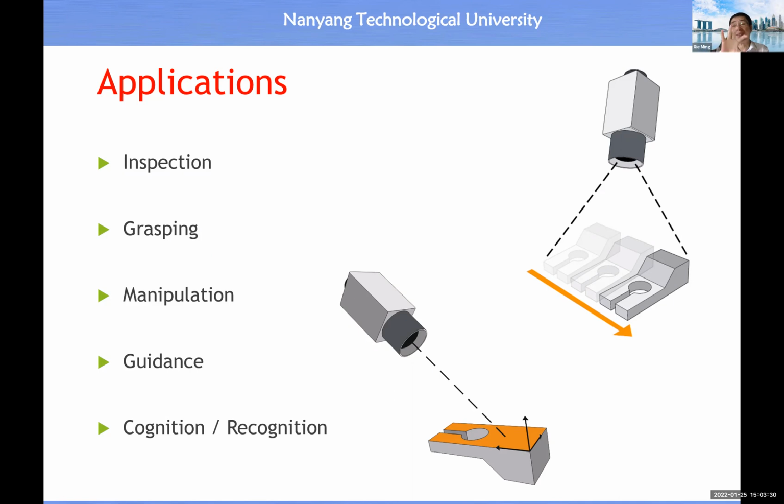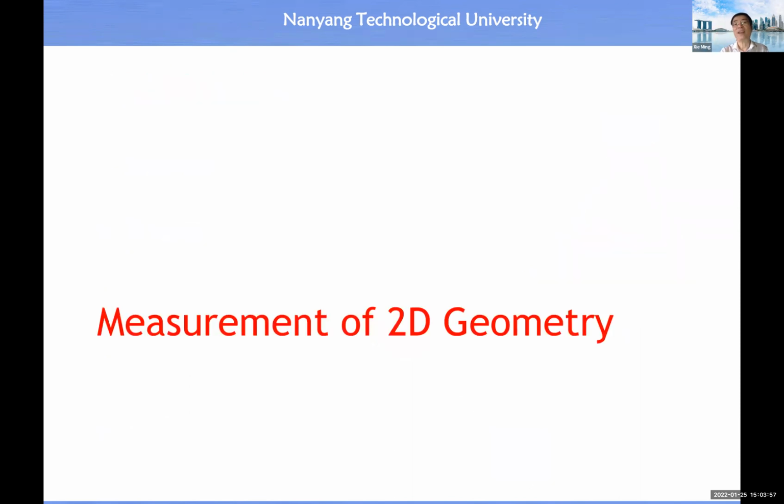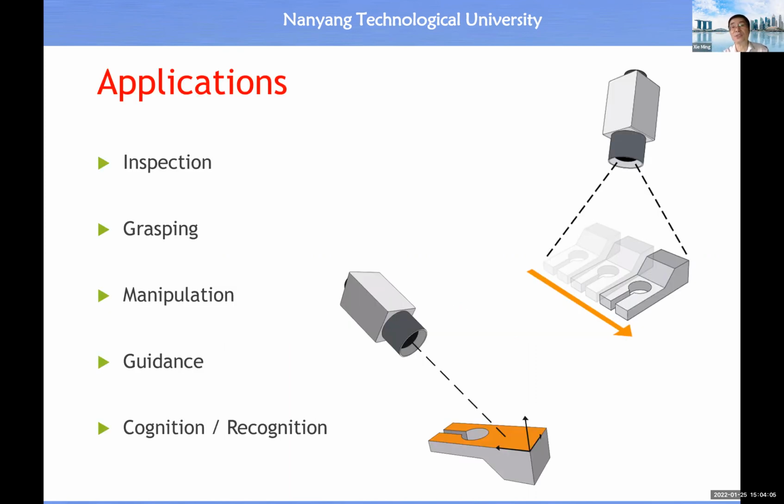And the digital image basically is a matrix of pixels, or a matrix of points. So at any particular point, we know the index coordinate. Then the question is, for this index coordinate, what should be the corresponding object coordinate inside the two-dimensional space? If we know the solution, then it is straightforward for us to compute the XY coordinate in the two-dimensional space. Then we should be able to come up with the result for the measurement of a 2D geometry. So this is a procedure for us to follow.